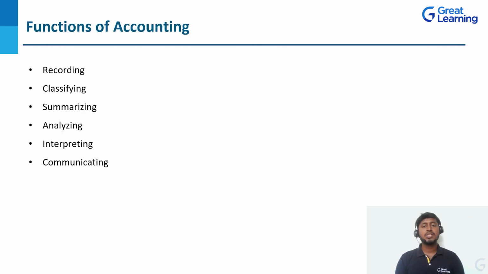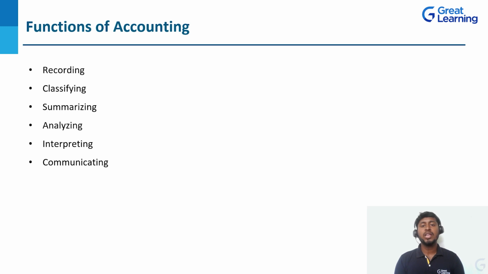Next, functions of accounting. These are the 6 major functions of accounting, and we'll see them one by one: recording, classifying, summarizing, analyzing, interpreting, and communicating. First one, recording.